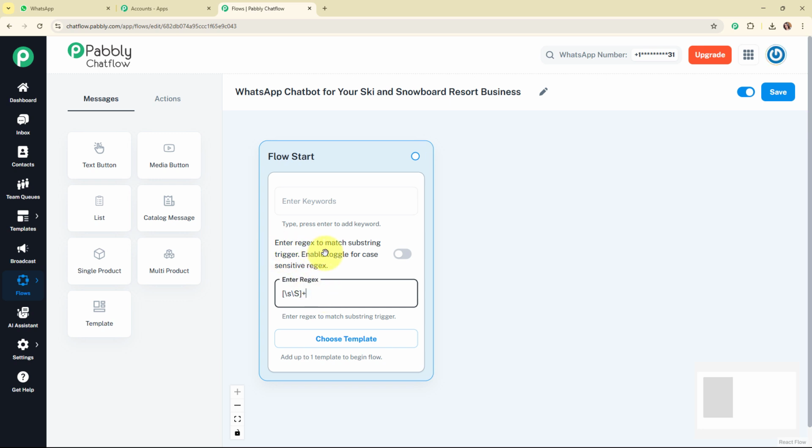So here you can see it says "Enter regex to match the substring trigger. Enable the toggle for case sensitive regex." It is not mandatory to enable the toggle while entering the regex, but here you need to enable the toggle for case sensitive regex only.